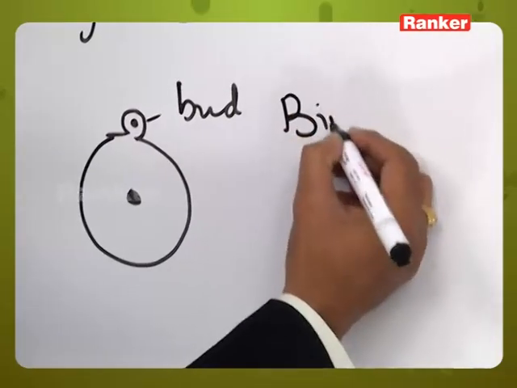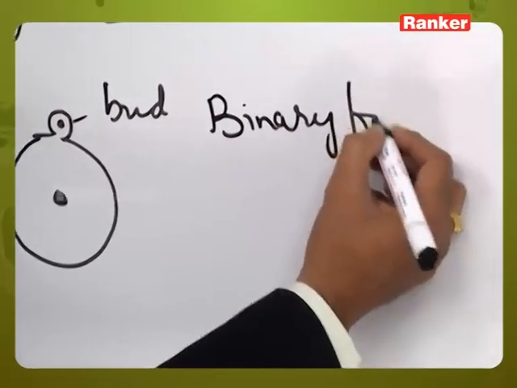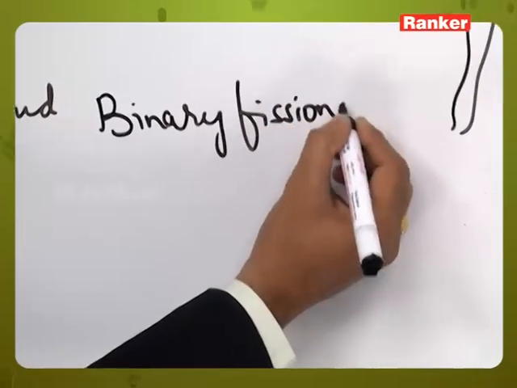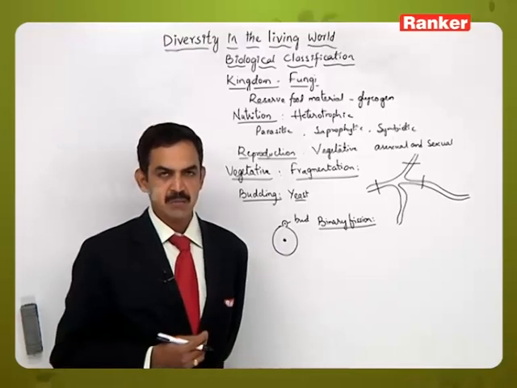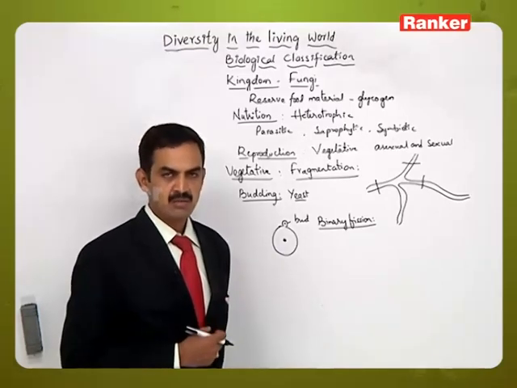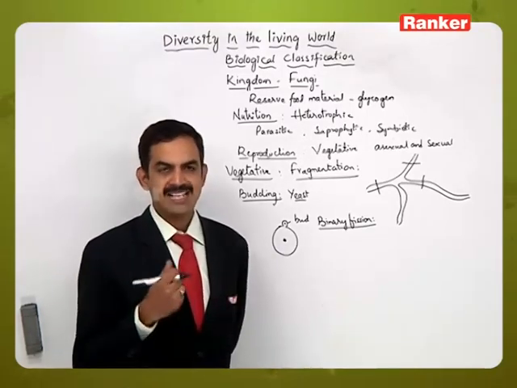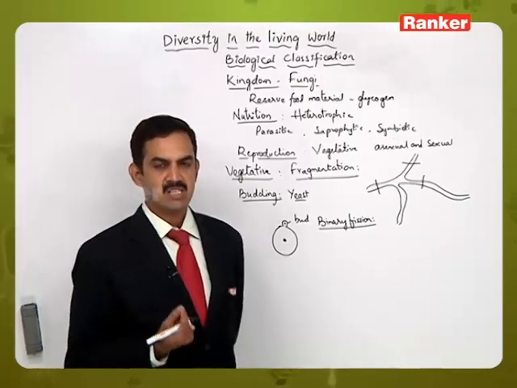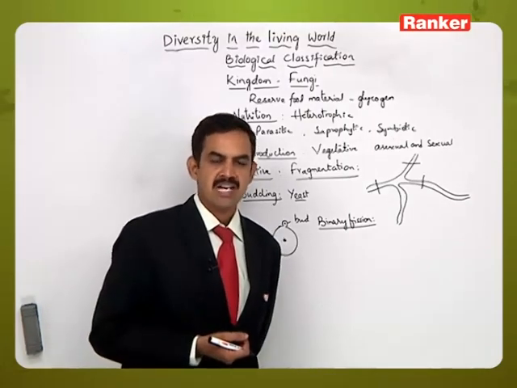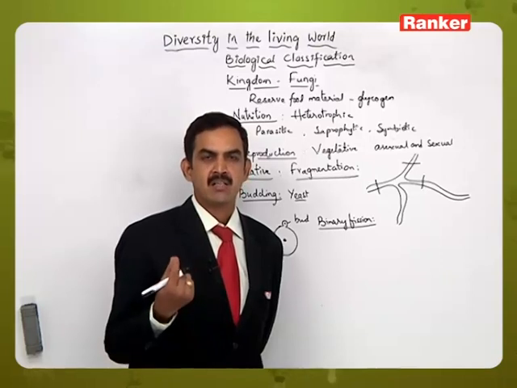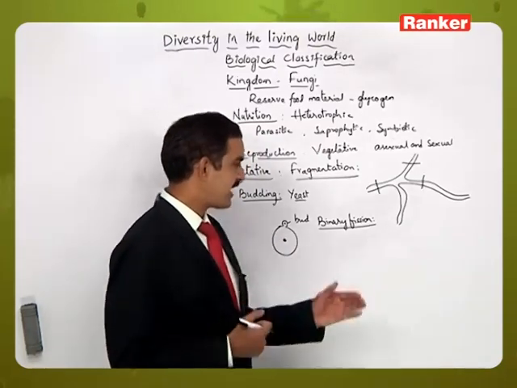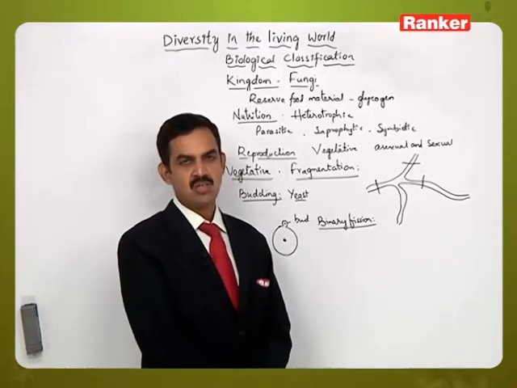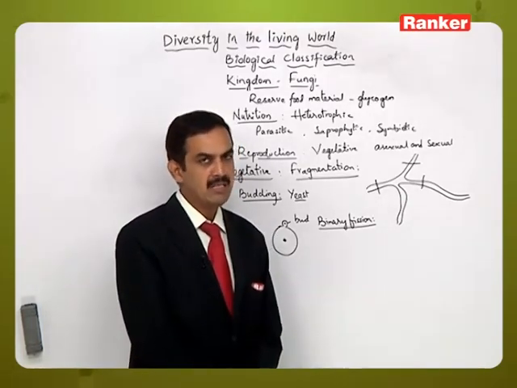Next one is binary fission. Many times till now we have discussed binary fission, that is, if a unicellular organism is present, it will divide by cell division to form two daughter cells, and each cell formed as a result of cell division will grow and act as a daughter individual. This is a mechanism where nearly similar two daughter organisms are formed from the parent.